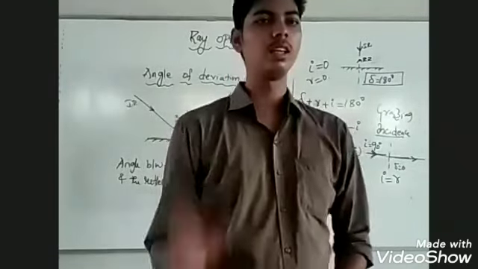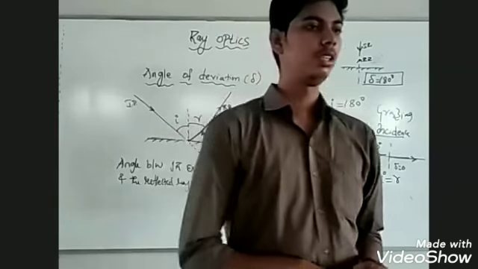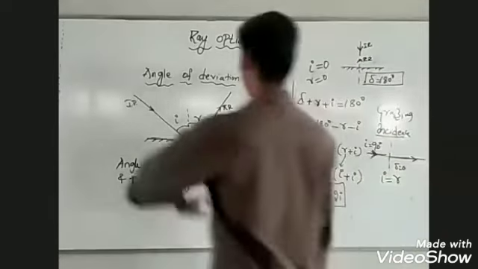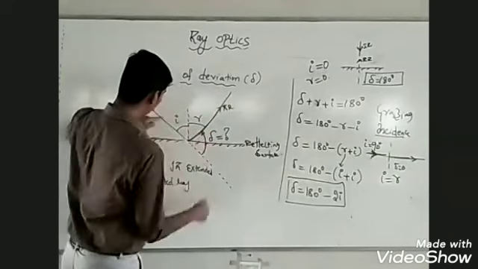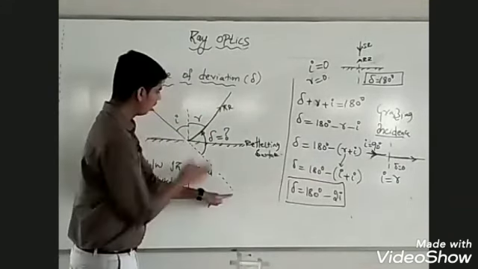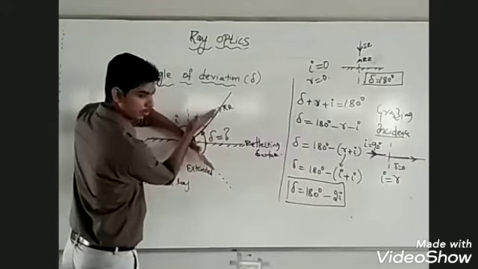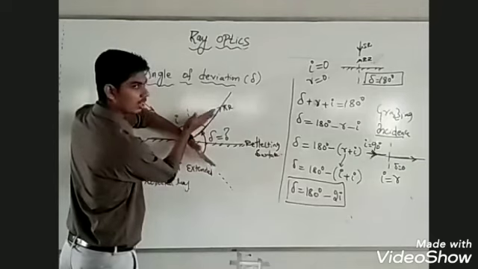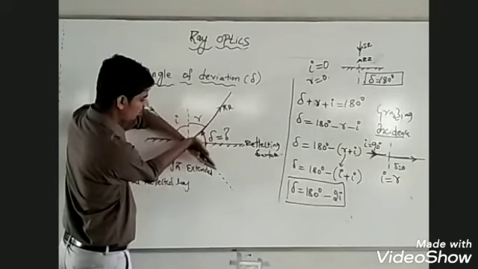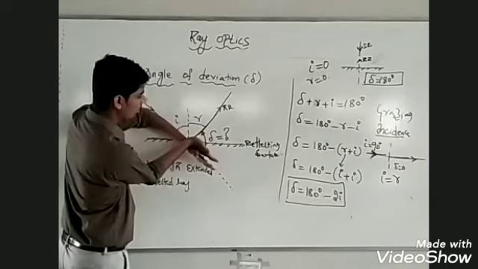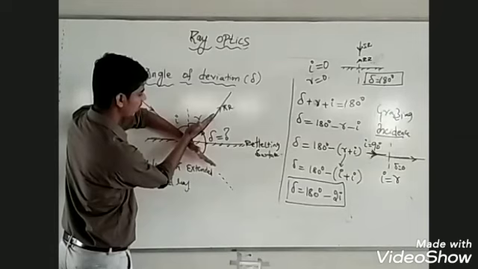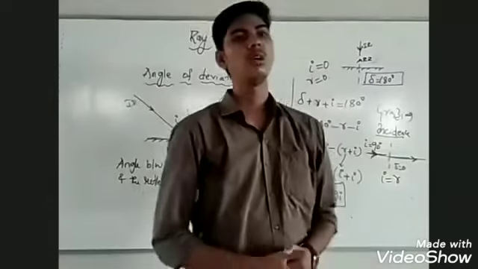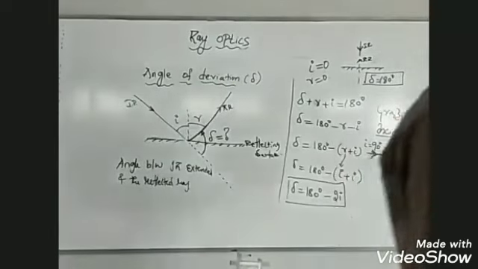So this is all regarding the basic ideas of reflection of light. Is this clear? What is angle of deviation? The angle of deviation is the angle between the incident ray extended and the reflected ray. This angle is called the angle of deviation. The ray of light should have gone straight, but because of the reflecting surface the ray of light gets deviated. By how much it deviates is the delta angle. You can calculate angle of deviation using the formula 180 minus 2I. Okay, this is clear, right?